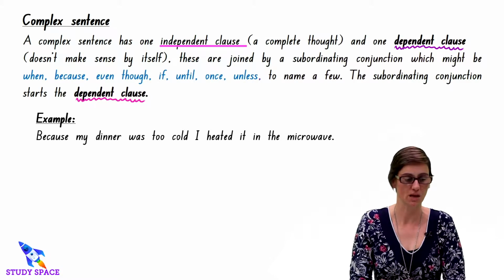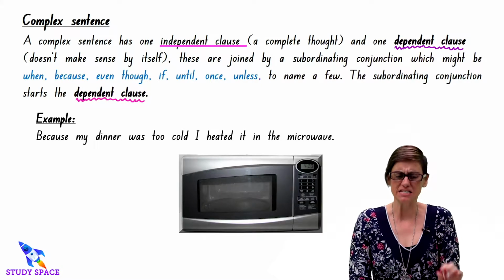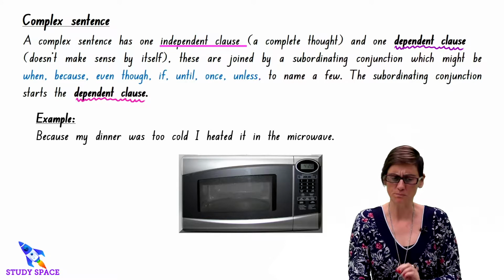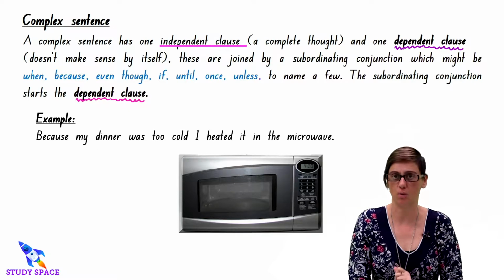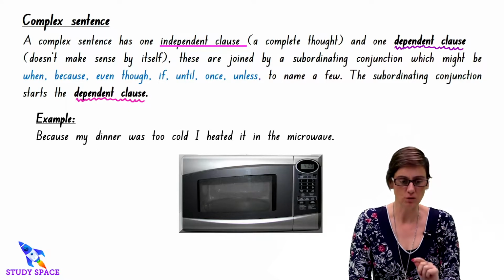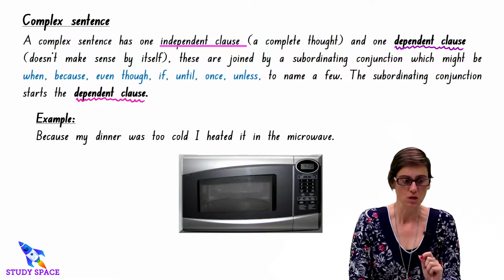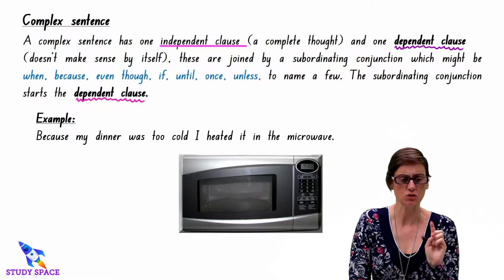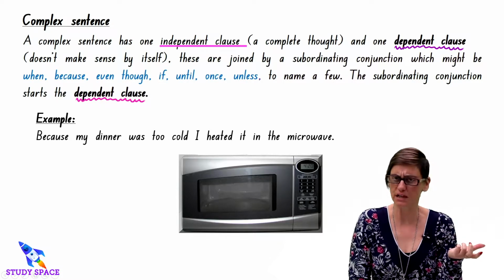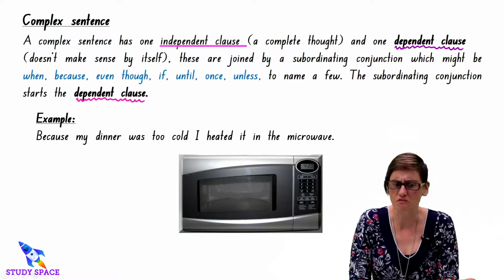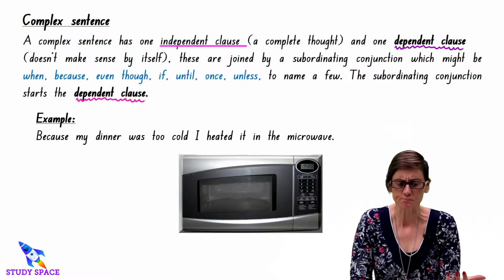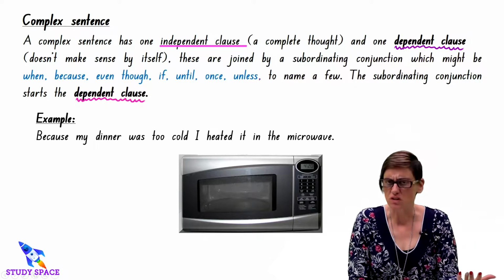Okay, so: because my dinner was too cold, I heated it in the microwave. Let's have a look for our complete thought first, okay? Because my dinner was too cold, is that a complete thought? I think I need more information, okay? What did I do because it was cold?